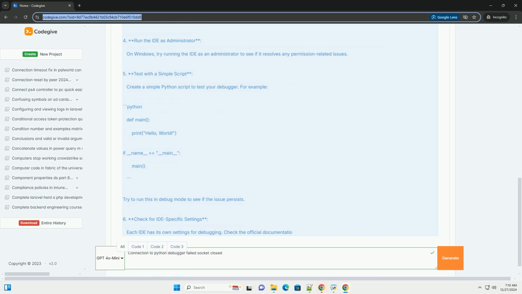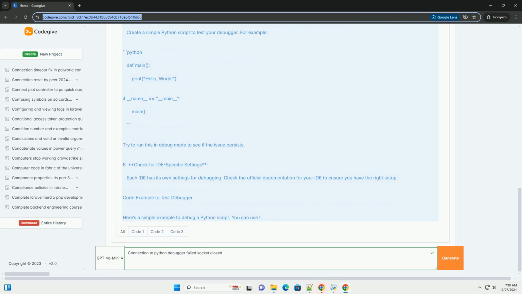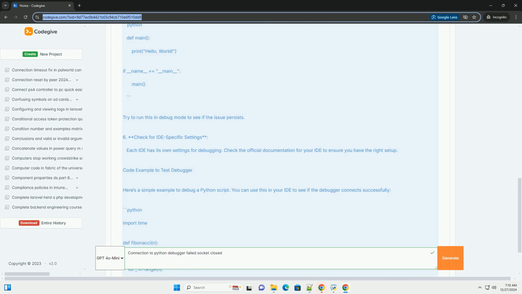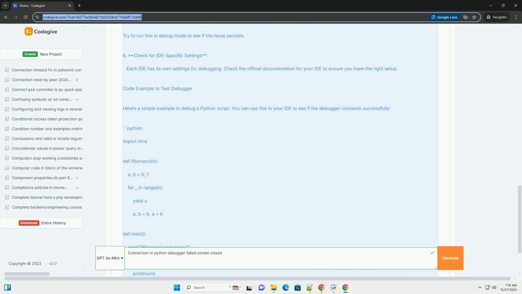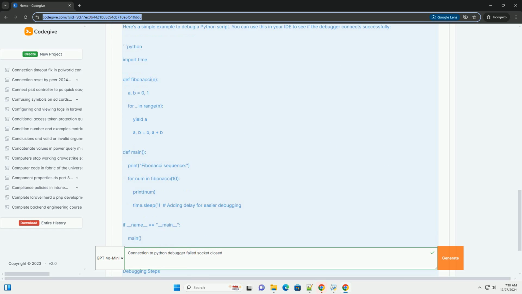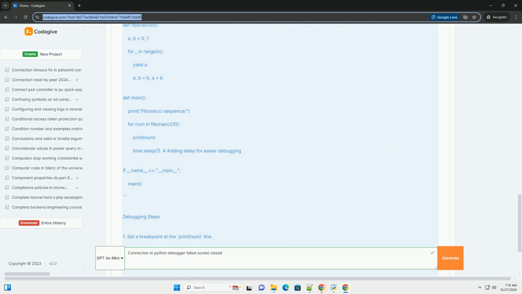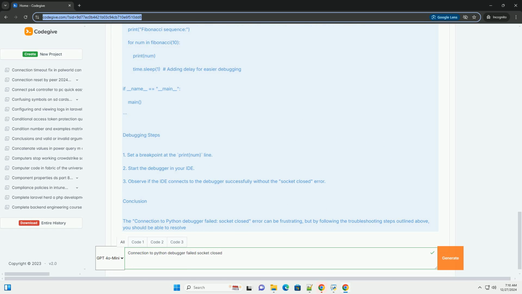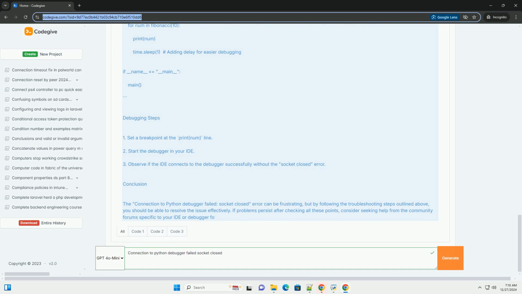When you run a Python program in debug mode, the IDE or debugger client typically creates a socket connection to the Python process running the program. If this connection fails, you might see the socket closed error message. Here are some common causes.